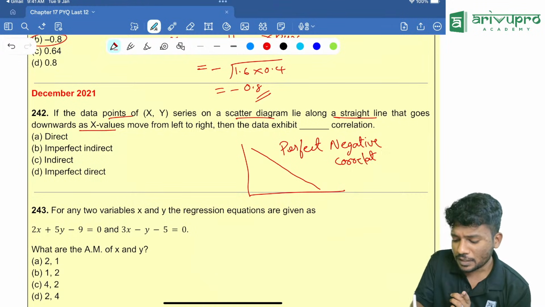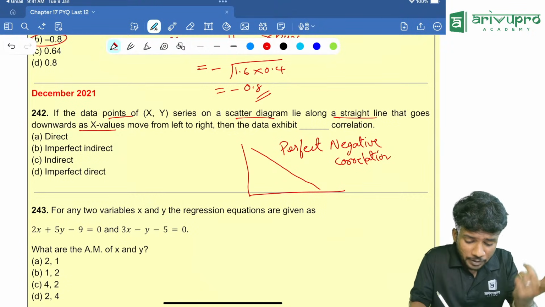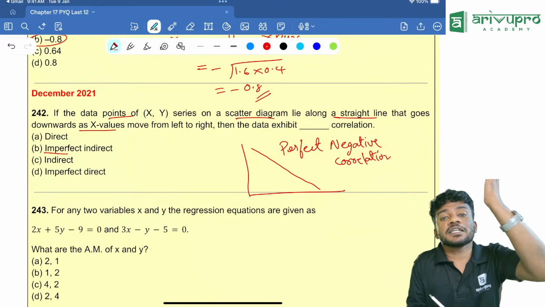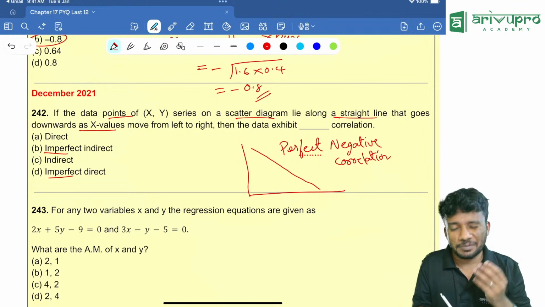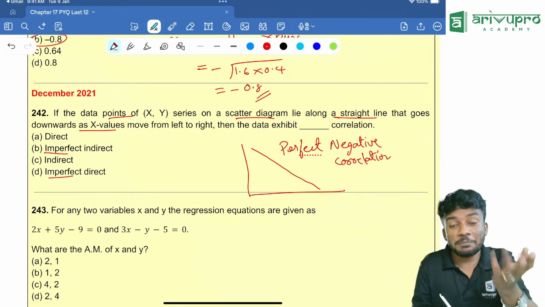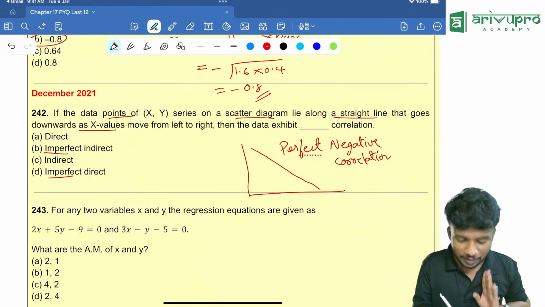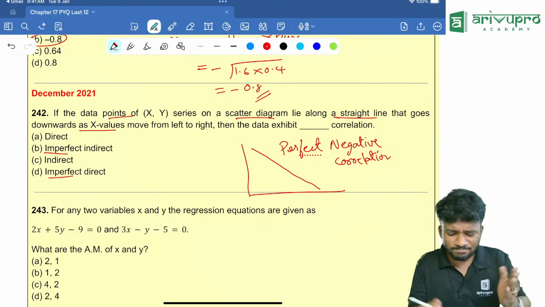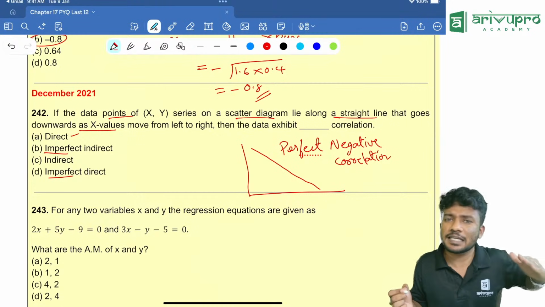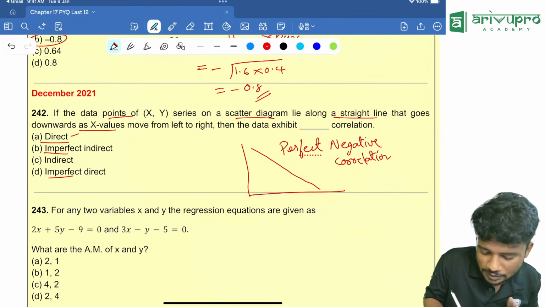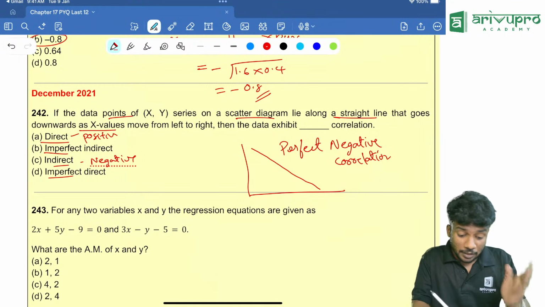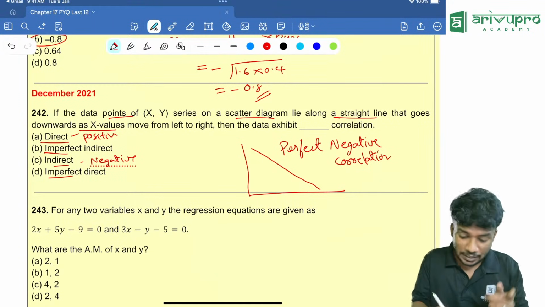The options are direct, then imperfect, indirect, indirect, imperfect, direct. What do you mean by imperfect? Imperfect means not perfect. Perfect means it is positive. Direct correlation means it is positive. Indirect means negative. Direct itself means perfect positive. You can keep that in mind.